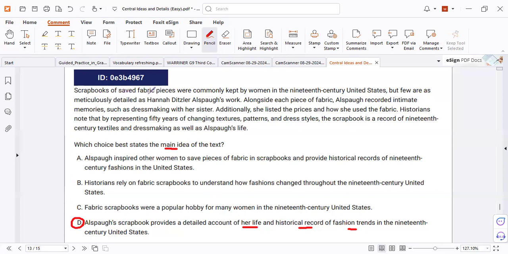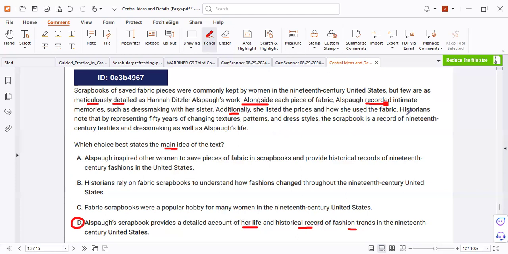Scrapbooks of saved fabric pieces were commonly kept by women in the 19th century, but few are as meticulously, carefully detailed as Hannah Ditzler Alspaugh's work. Alongside each, alongside means in addition, she recorded intimate memories, and in addition to this record, she listed the prices and how she used the fabric.